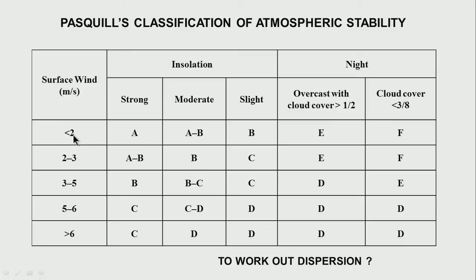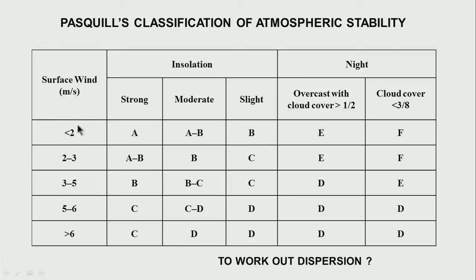Whereas at night, when I have low wind and maybe it is a cold winter night, there is hardly any cloud cover, less than 3 by 8 of the total region above me, I say, well, it is most unstable. If I say, well, the insolation is such that the sun is at an angle, I have moderate one between A and B. If the insolation is slight here, because I am a very cloudy day, not much heat, not much insolation is there, I have B.